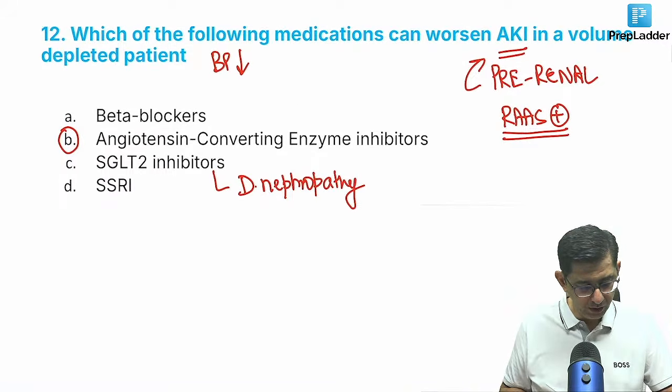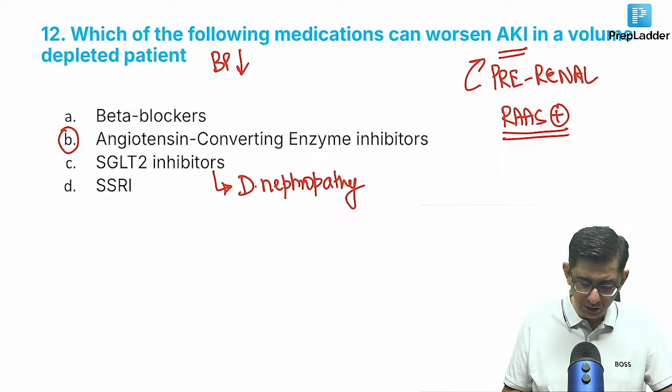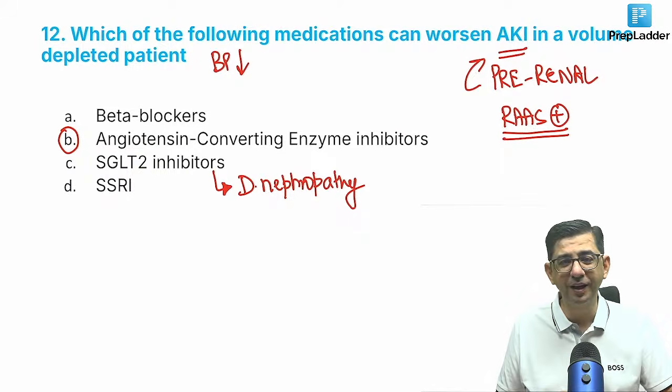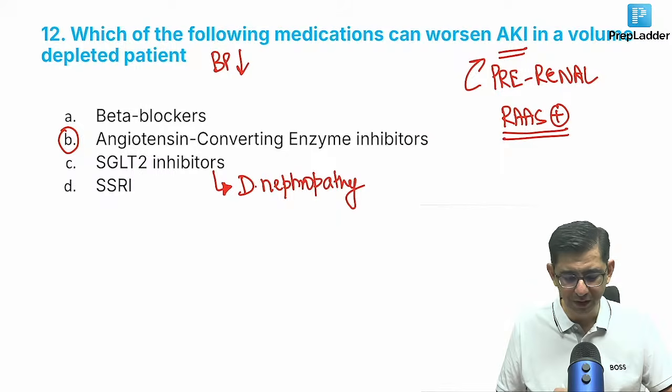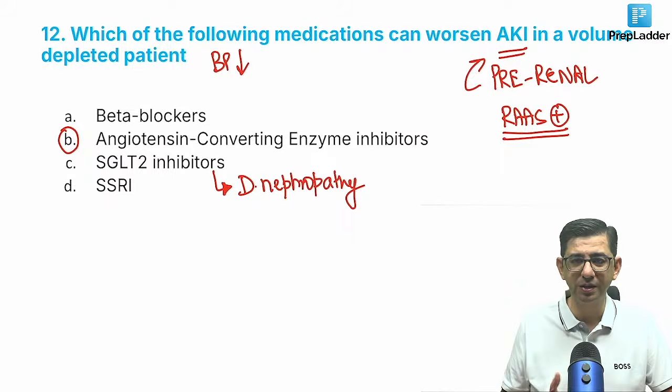SGLT2 inhibitor will not worsen dehydration. Okay, fine, it won't to that extent. One tablet won't cause volume depletion. SGLT2 inhibitor will not contribute to glucosuria and volume depletion to such a large extent that the guy's pre-renal will worsen. So the most important thing in this patient, yes, I agree, beta 1 receptors would be contributing, that's why I said it, but the first and foremost thing is that blood pressure is low.